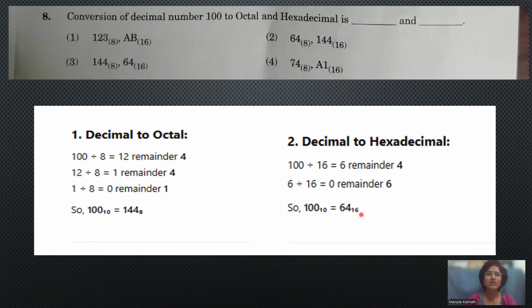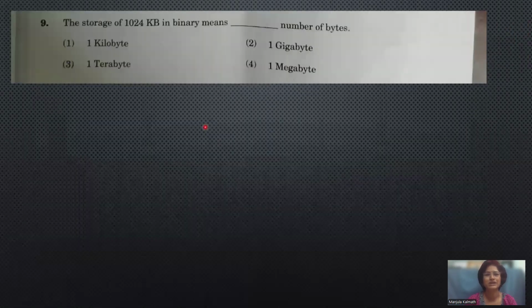So one thing you have to remember: if the decimal number is converted into octal, you have to divide by 8. If the decimal number is converted into hexadecimal, divide by 16. And if the decimal number is converted into binary, divide by 2. To whichever system you are converting, you have to divide with that number and note down the remainder from bottom to top. So the correct answer for this is 3.